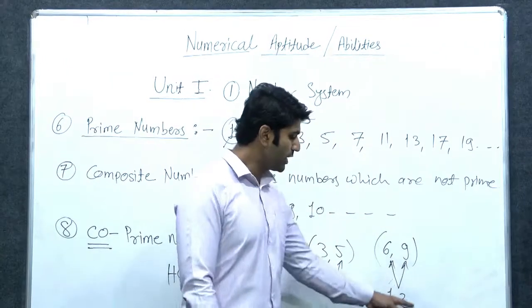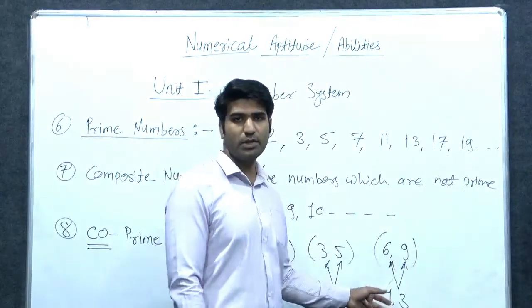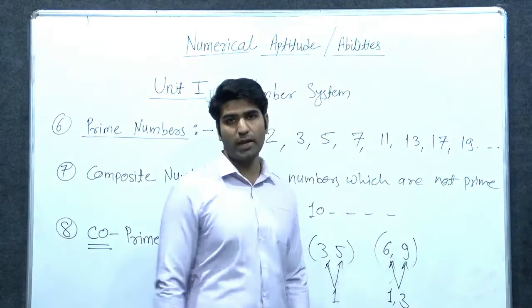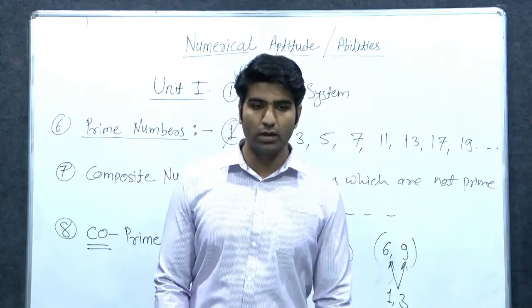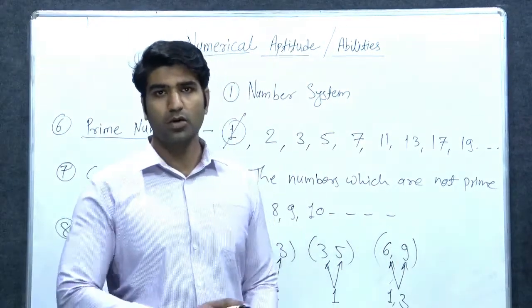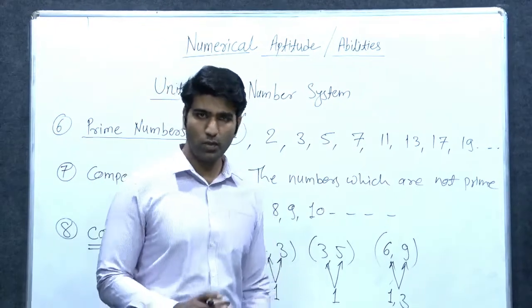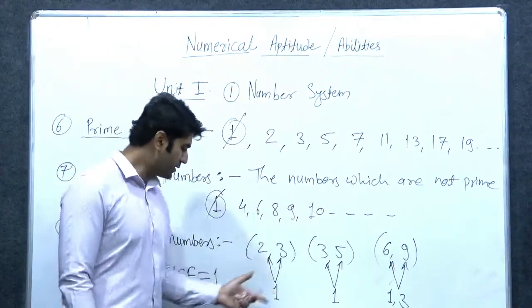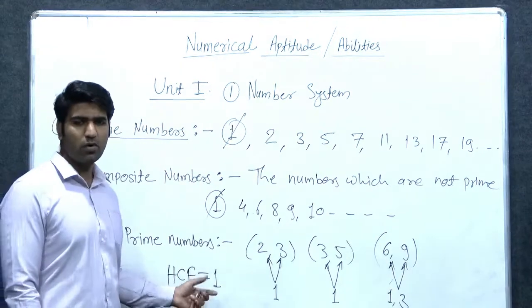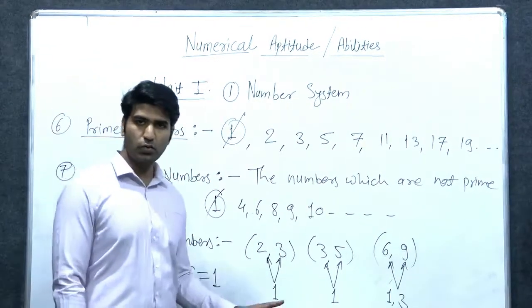Right. So if there are two factors, or except one there is another factor, then we cannot call it a co-prime pair. Okay. So a co-prime pair is a pair which has HCF or common factor as 1.